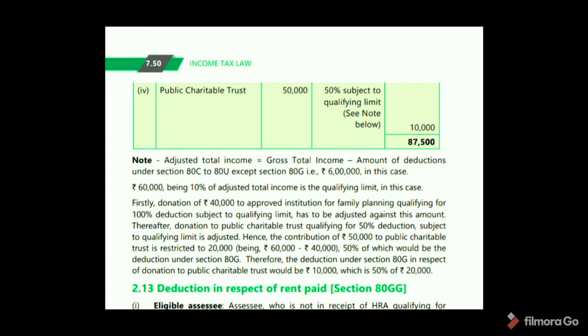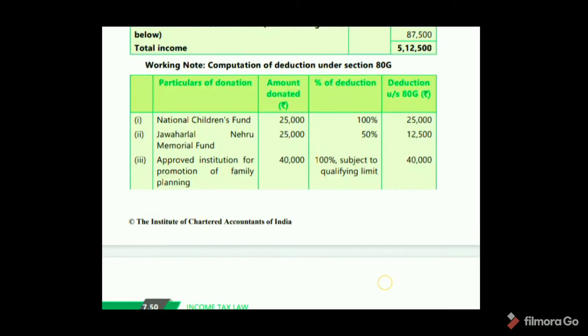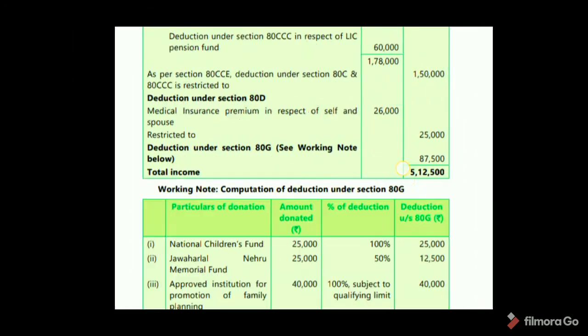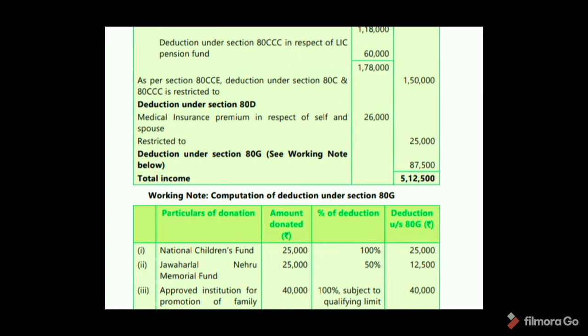Hence, the contribution of 50,000 to public charitable trust is restricted to 20,000, being 60,000 minus 40,000. Okay. Next, 50% would be the deduction under section 80G. Therefore, deduction under section 80G in respect of donation to public charitable trust would be 10,000, which is 50% of 20,000. Okay. See, total deduction under section 80G 87,500. So total income 5,12,500.